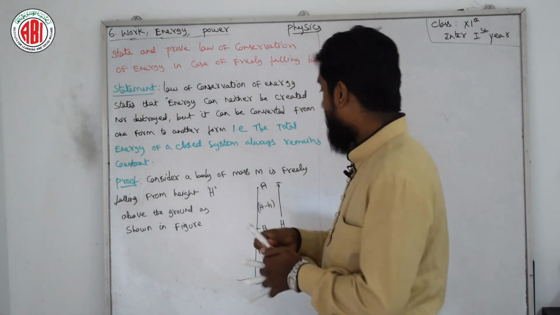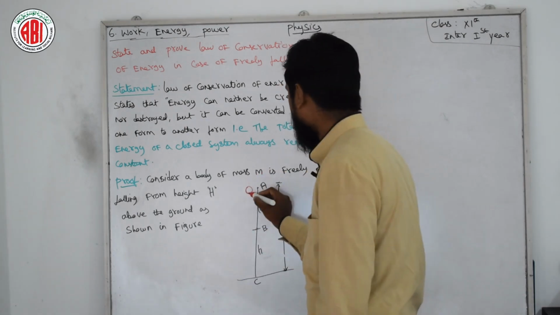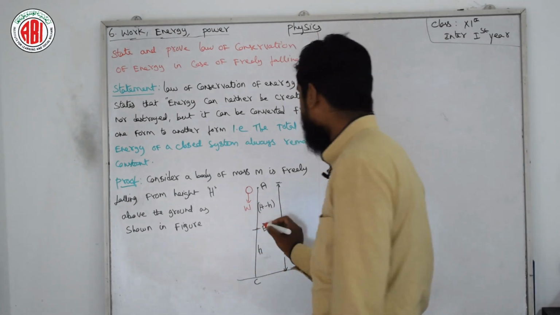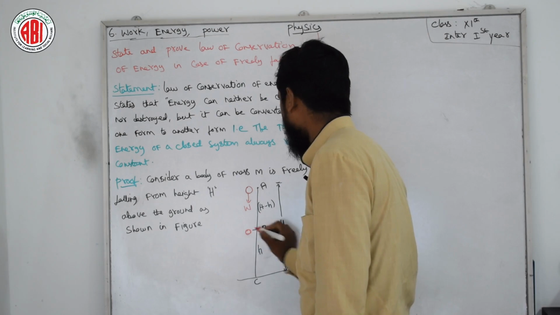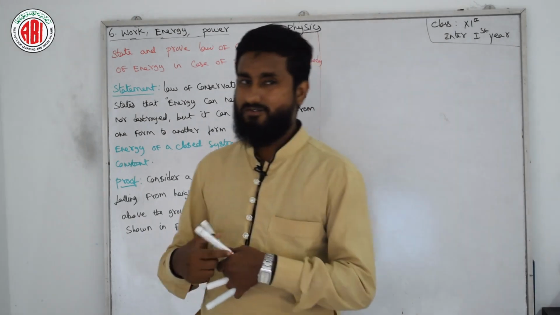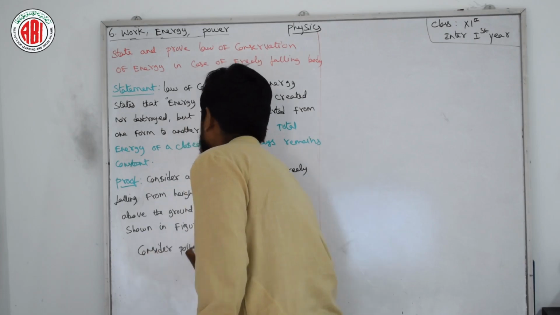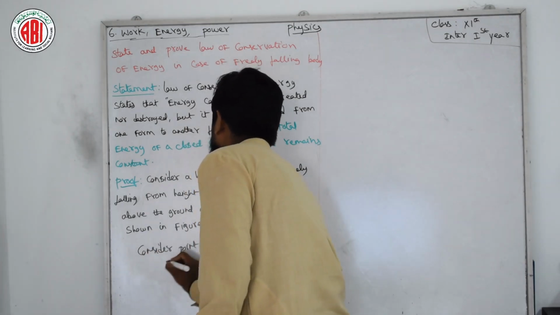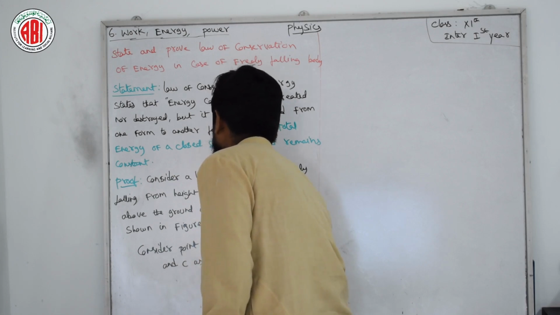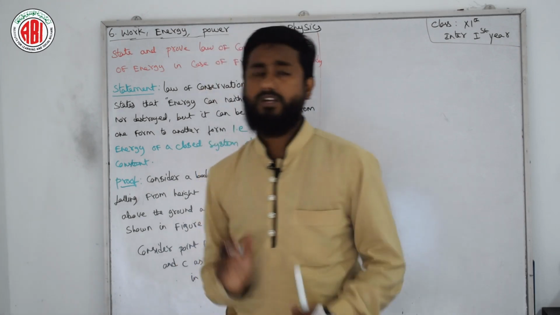Initially at point A, suppose the body is here. When the body falls down, work starts being done. After that it may reach point B, and finally it reaches point C. So we need to consider 3 points. Consider points A, B and C as shown in figure. Till here, hope you understand, very easy, no need to confuse.